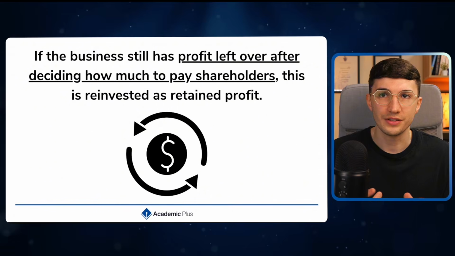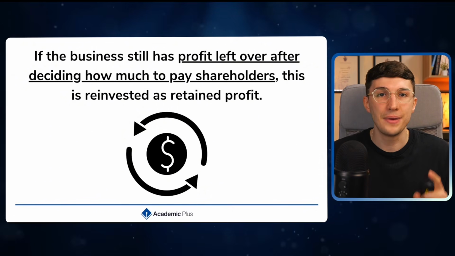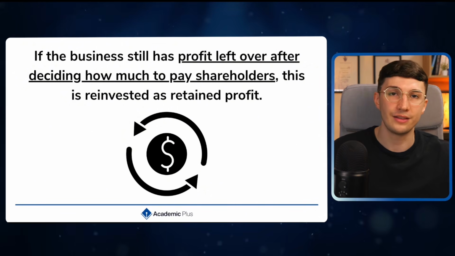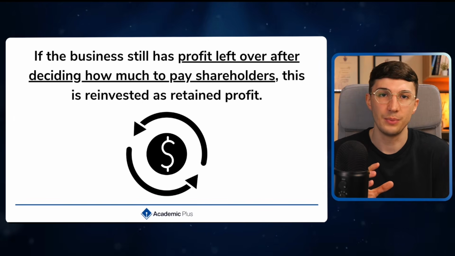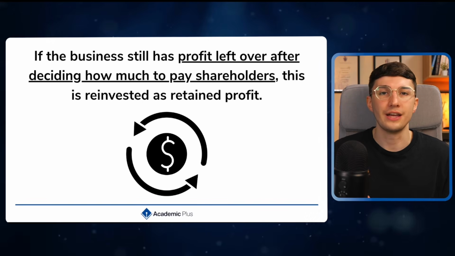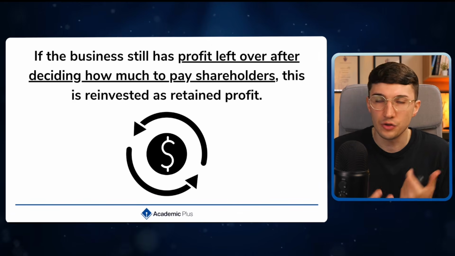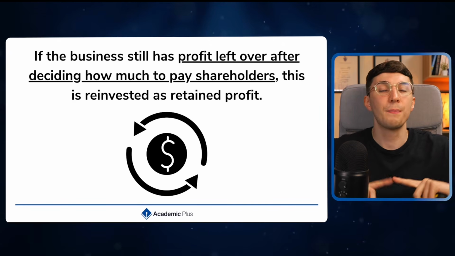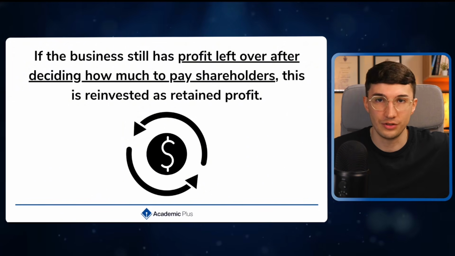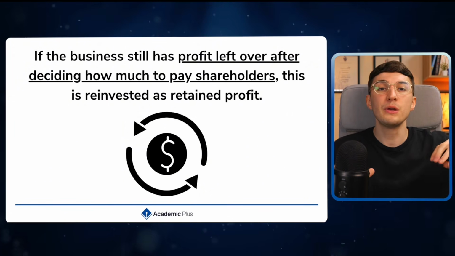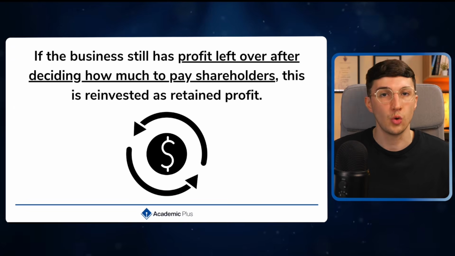Our next type of internal finance that we've got is our retained profit, also known as retained earnings. Essentially, it's the amount of money that a business has after paying their dividends to shareholders from their profits that they can retain back into the business. If the business still has some profit left over after paying their dividends to their shareholders, which is just a portion of the profits going to your shareholders, then this can be reinvested back into the business, called retained profit.